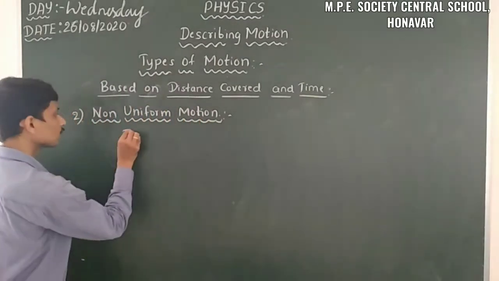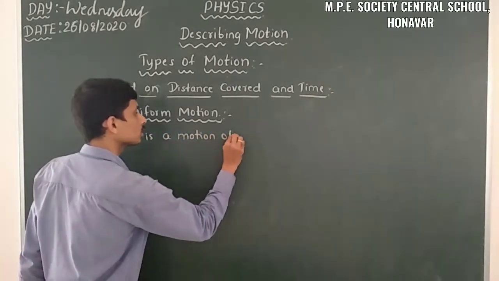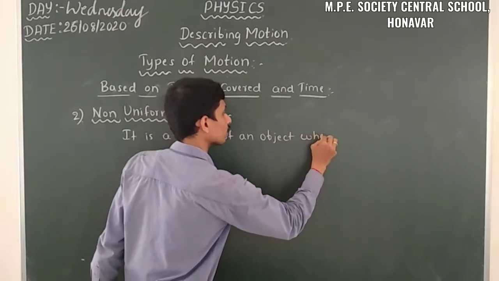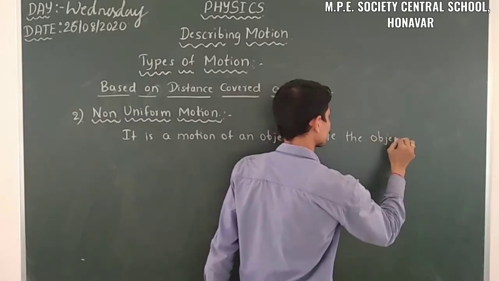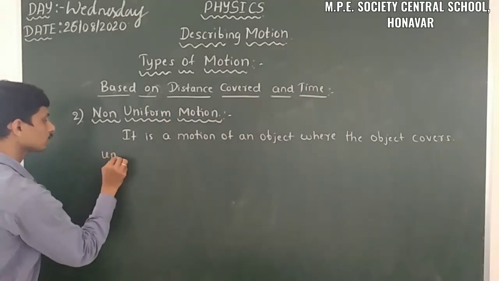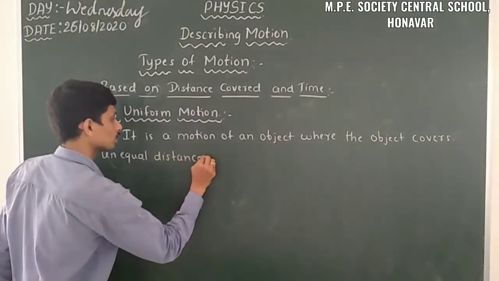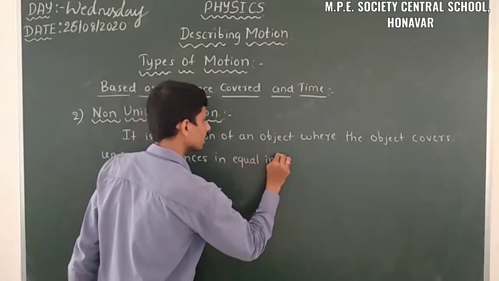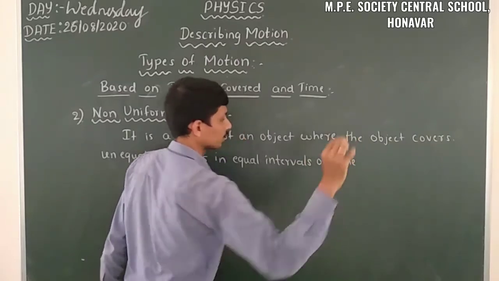That means it is a motion of an object where the object covers unequal distances in equal intervals of time.